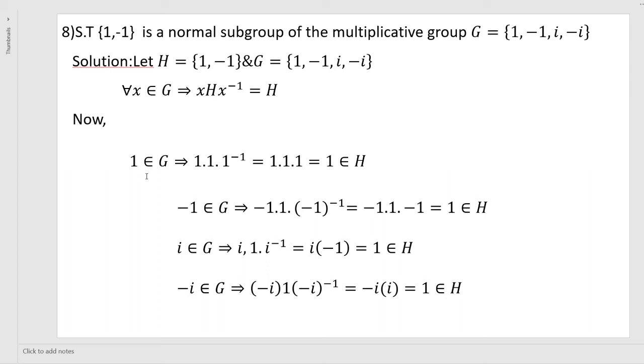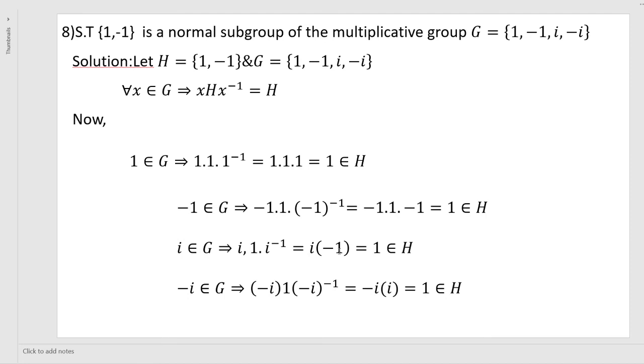Consider every element of G, the four elements 1, minus 1, i, minus i belong to G. Considering 1 belongs to G, take the element 1: 1 into 1 into 1 inverse is equal to 1, which belongs to H. Consider minus 1: minus 1 into 1 into minus 1 whole inverse is minus 1 into 1 into minus 1, that is plus 1, which again belongs to H. Considering i belongs to G, then i into 1 into i inverse is equal to i into 1 divided by i. 1 divided by i is minus i.